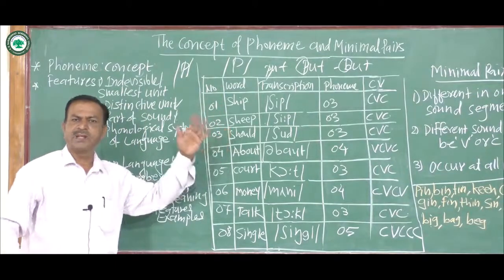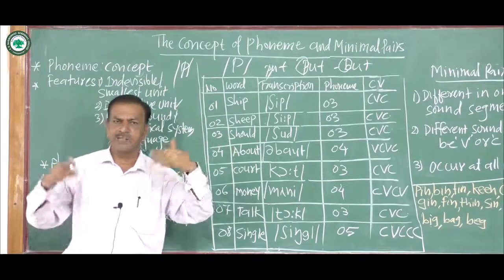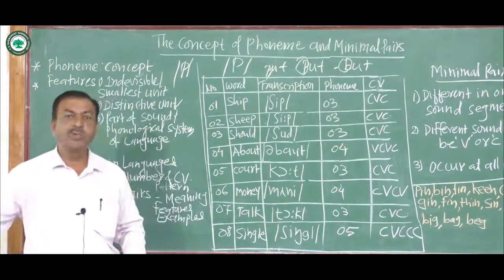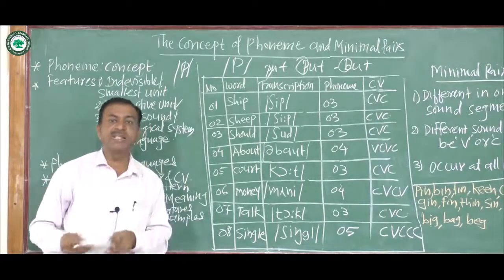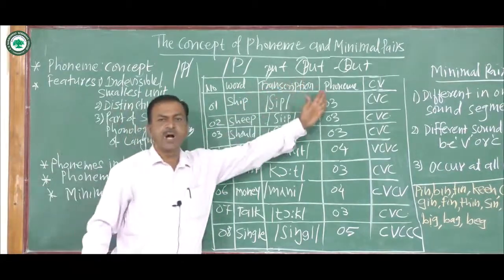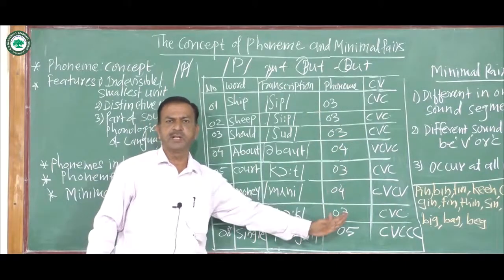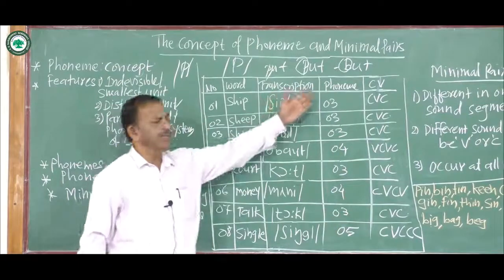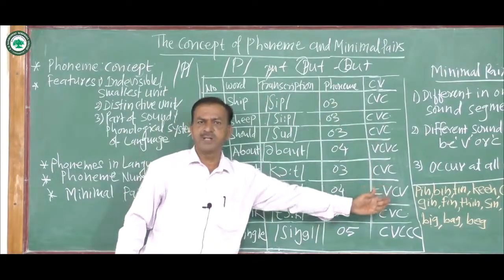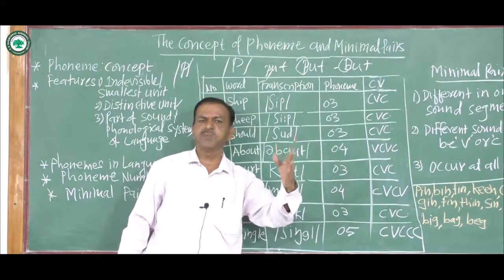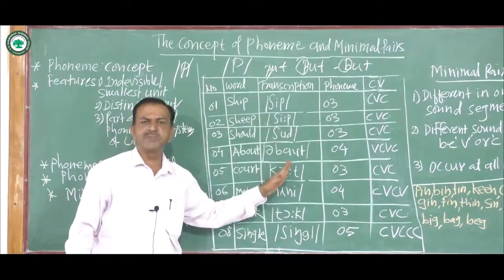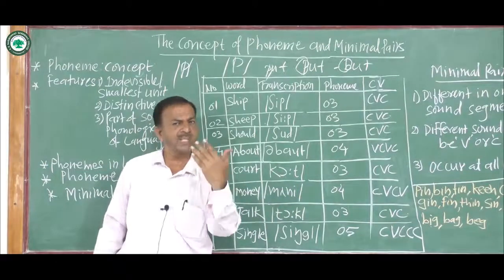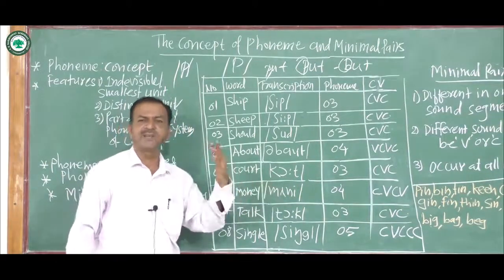In our textbook other examples are given. You have to study them, or you can practice them. How many phonemes are in the word is for semester 1, for 4 marks. Then identification of the CV pattern is for 4 marks, and transcription is also for 2 marks. So in short, we can say the topic is for 10 marks.